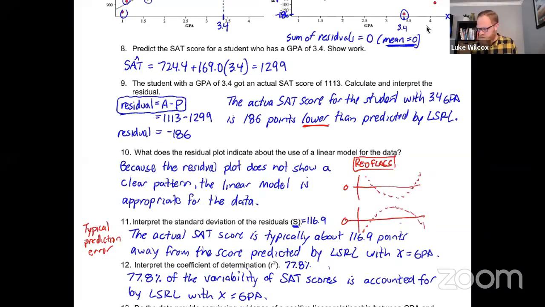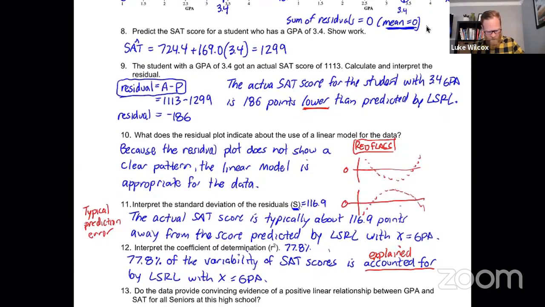Now, the other way that you'll see it every once in a while, instead of saying accounted for, they'll say explained by the LSRL. So I'm going to put that in there just as a quick reminder. But this is one of the ones that you sort of need to know, the fill in the blank exercise of interpreting the R squared coefficient of determination.